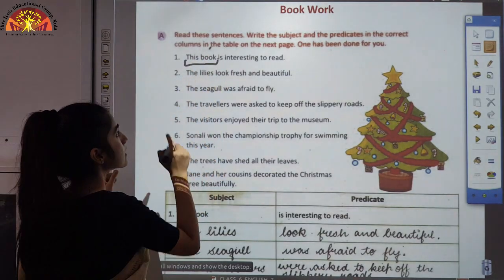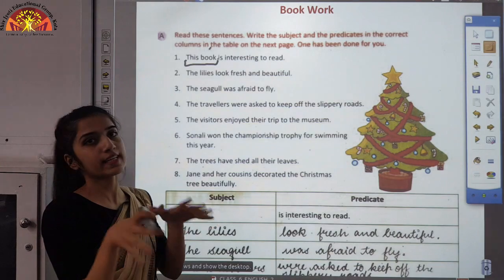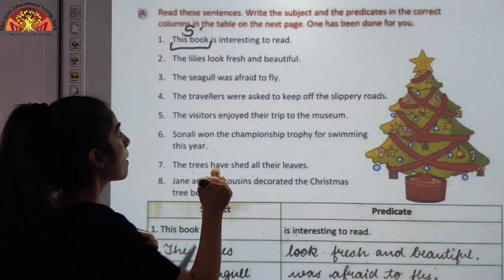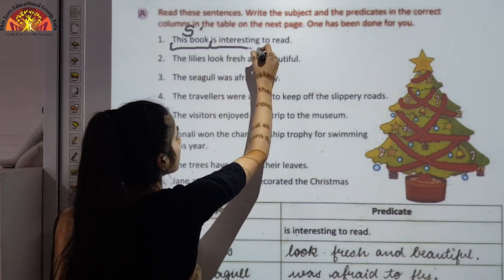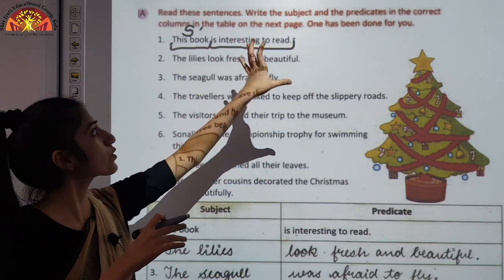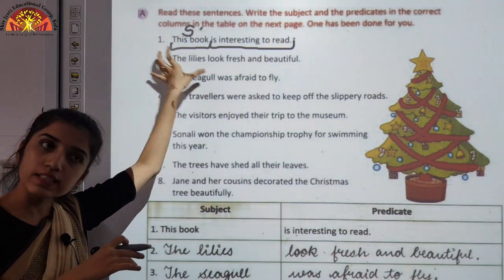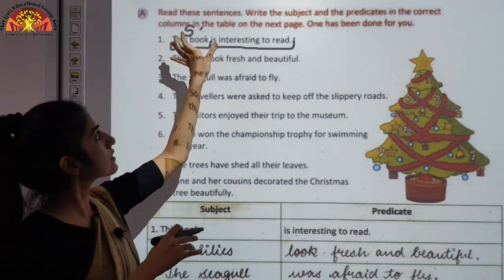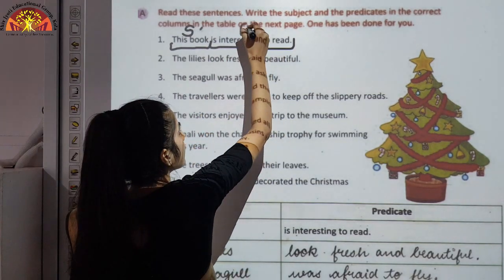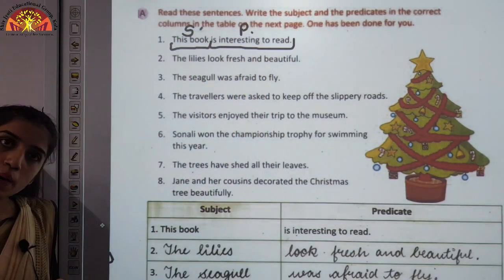So this book is the subject in this sentence. And what are we saying about it? It is interesting to read. This is telling us about the subject of the sentence. That is why is interesting to read is the predicate.